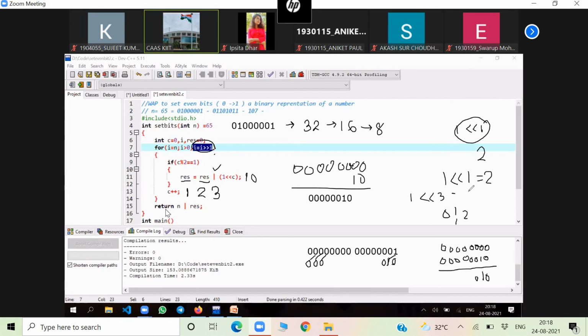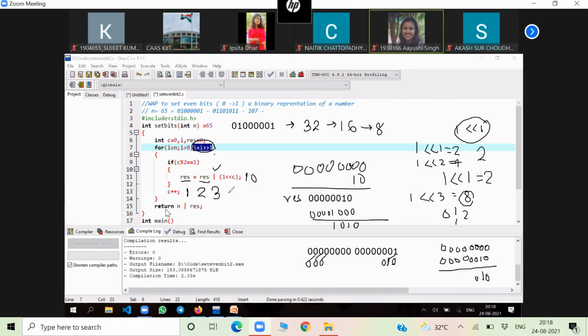Now if I write 1 double less than 3, can anyone tell me how much? It will be 8. Here 1 double less than 1 is 2. 1 double less than 2 is 4. And 1 double less than 3 is how much? 8. And what is the binary value of 8? 1 0 0 0. Now RES was this much. Now RES is equal to RES OR 8, how much? It will be 1 0 1 0. Yes or not? 1 0 1 0.